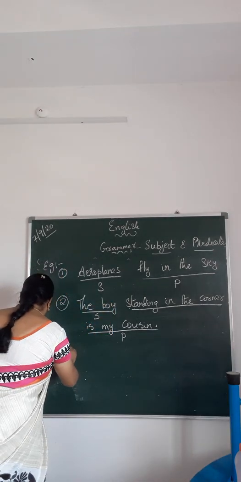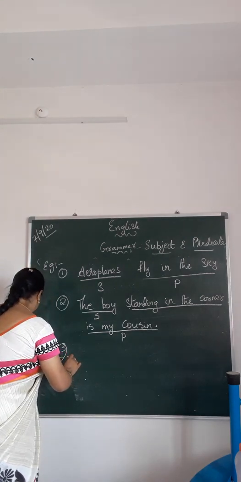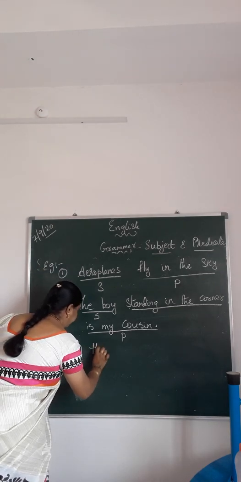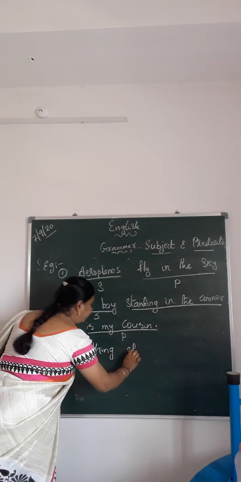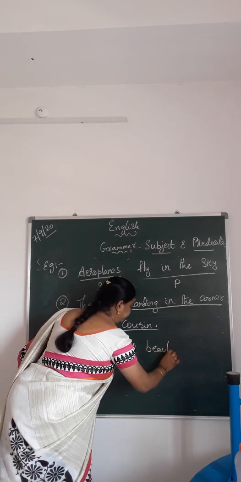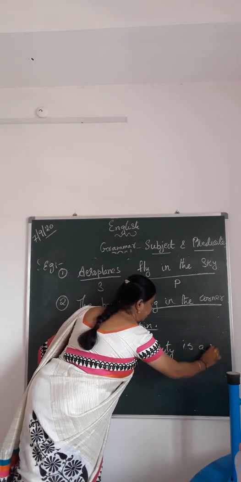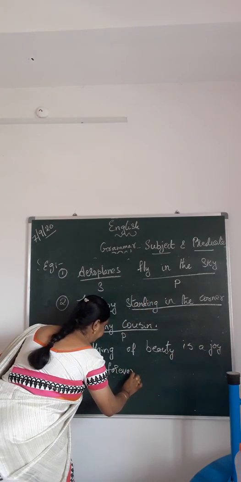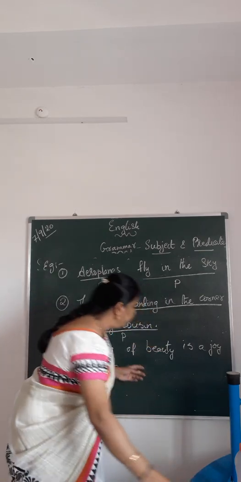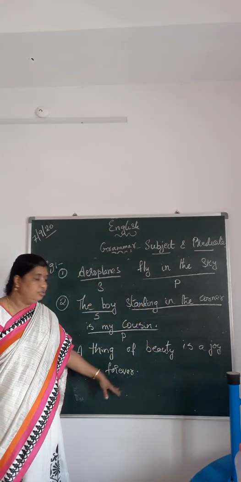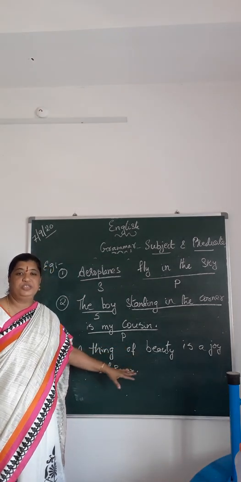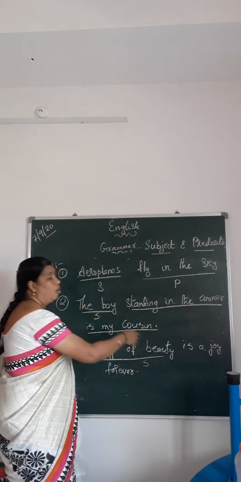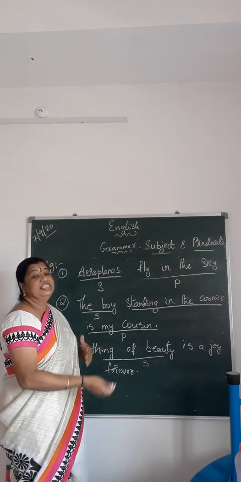Another example I give you: "A thing of beauty is a joy forever." Here, which is the subject and which is the predicate? "A thing of beauty" becomes the subject. Now, what is this beauty giving us? It is giving us happiness.